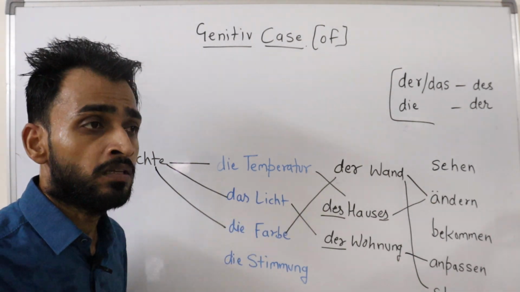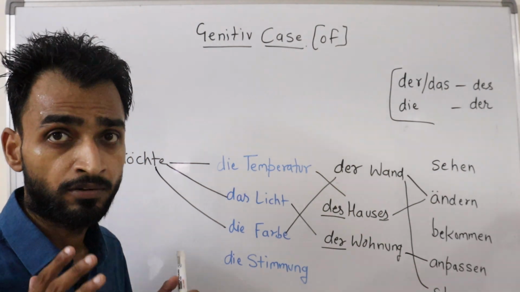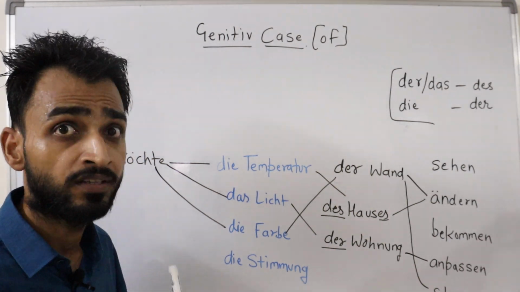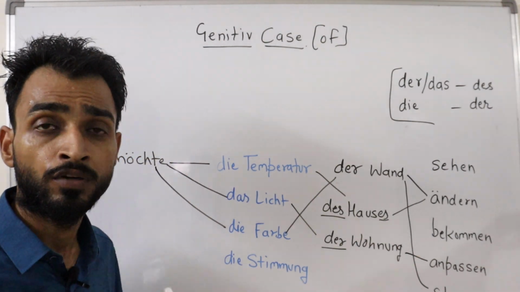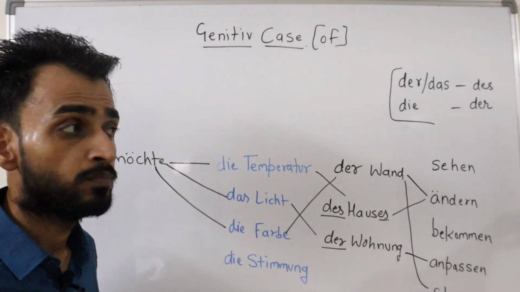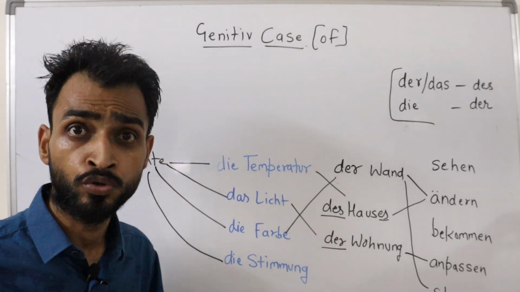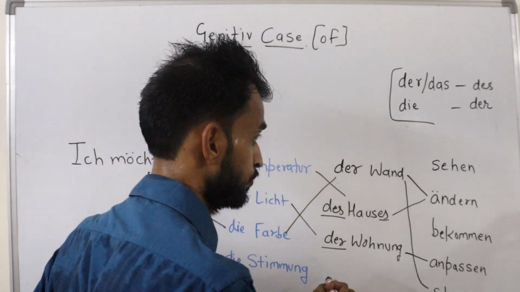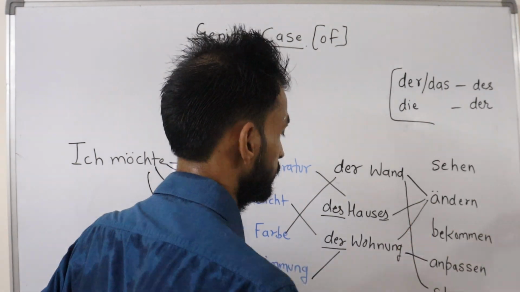Steuern means actually this steering of the car. And what is the function of steering? To regulate the entire machine, the entire car. Similarly, steuern means to regulate. So, what are we regulating here? The color of the wall, the temperament. Ich möchte die Stimmung, the temperament, the mood. Ich möchte die Stimmung der Wohnung ändern.